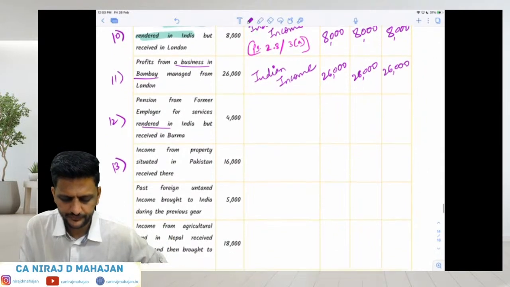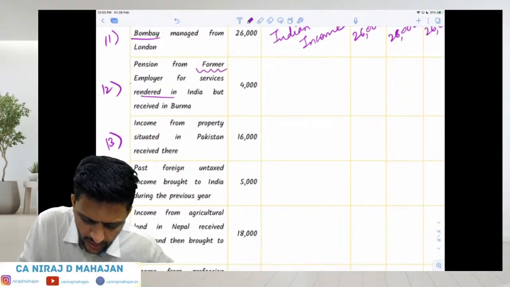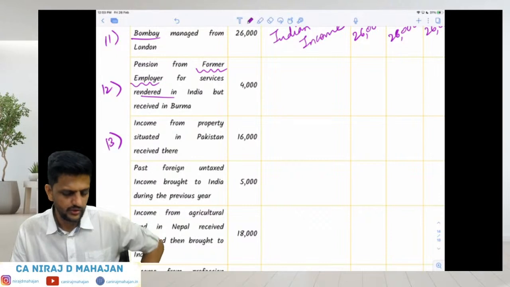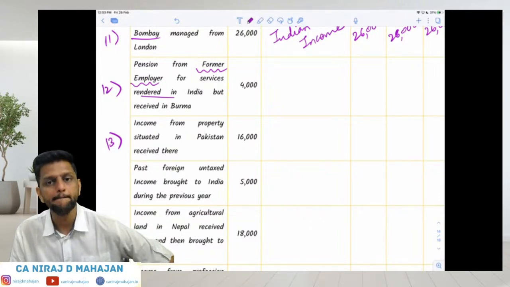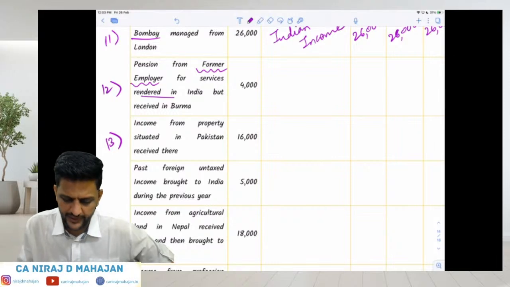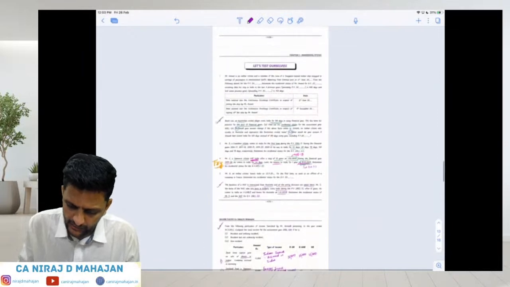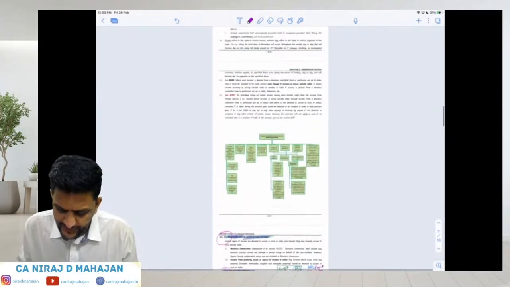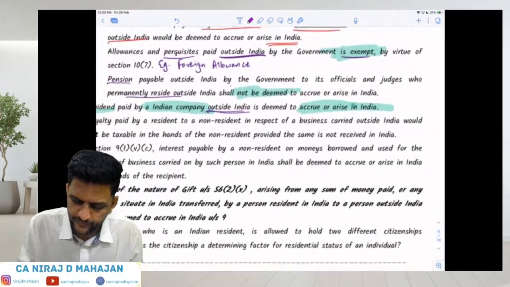Twelfth. Pension from former employer for services rendered in India but received in Burma. Please pay attention that pension paid only by the government of India to those permanently residing outside India will not be accruing in India. Check this point number E, bachcho.